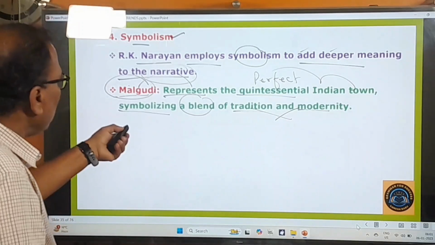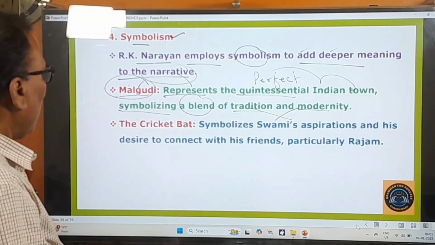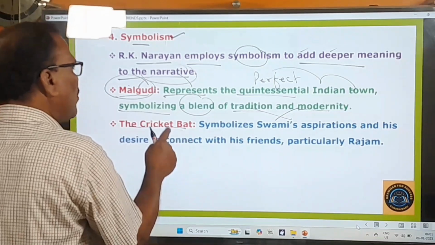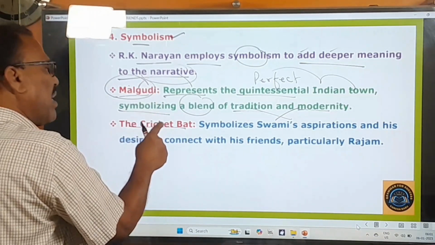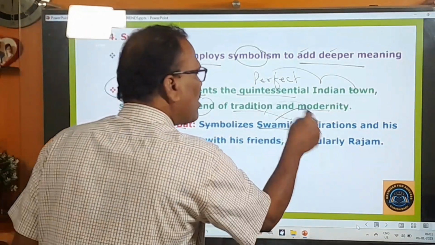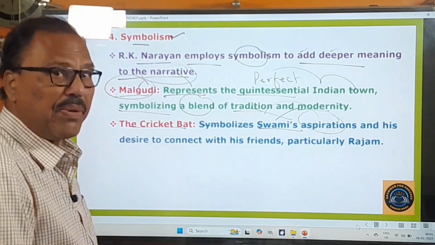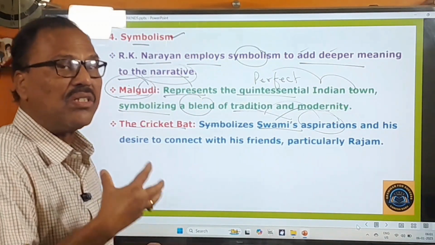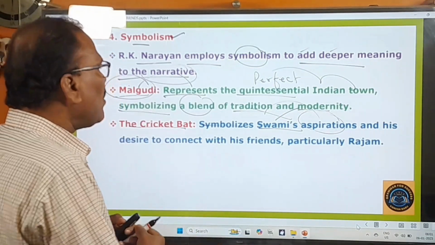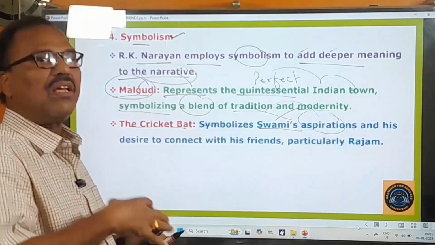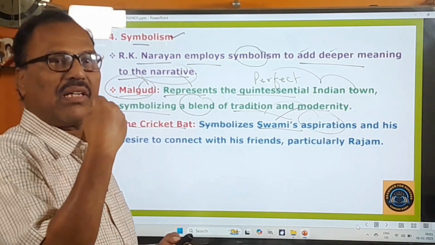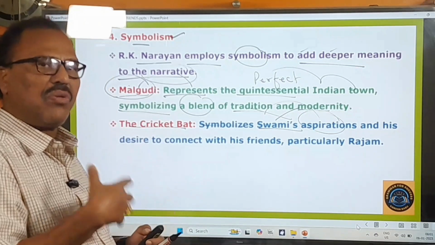And one more symbol is also used by Narayan in this novel, that is the cricket bat. So what does this cricket bat stand as a symbol for? It symbolizes Swami's aspirations. Aspirations means what? Strong desires, strong wishes, strong ambitions. So what are Swami's aspirations? He wants to become a well-educated man. He wants to become a good cricket player, and he has got his own ambitions.